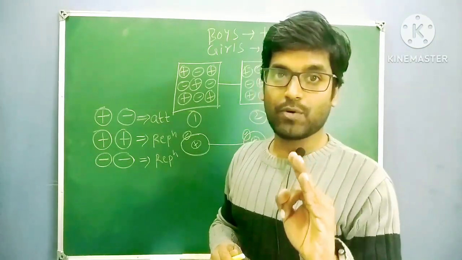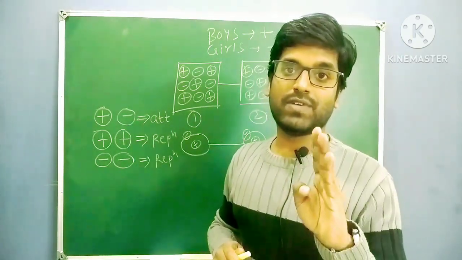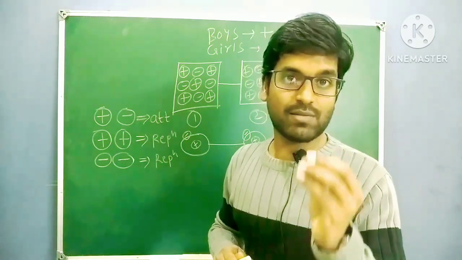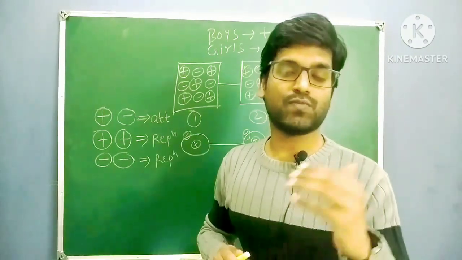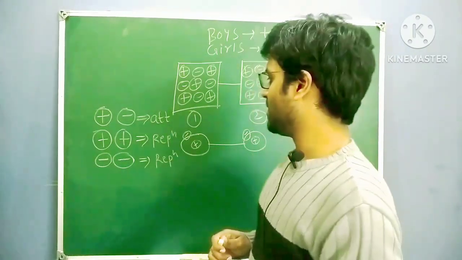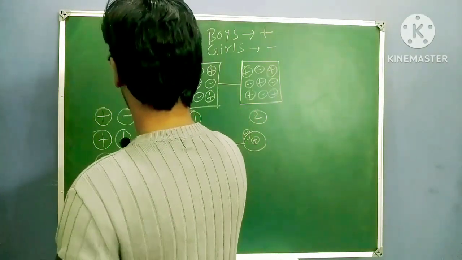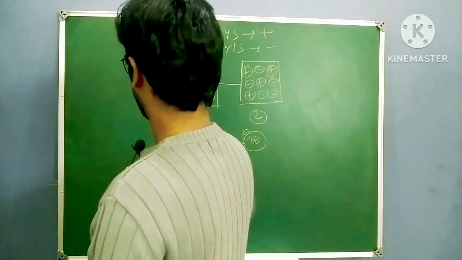And in between two opposite charges, force of attraction is there. In between two same charges, force of repulsion is there. Because of force of attraction, the bond is forming. Because of force of repulsion, the bond is breaking. This is what and how. Then the question is, why does a chemical bond have to form? Third question, why does a chemical bond have to form? Tell me.